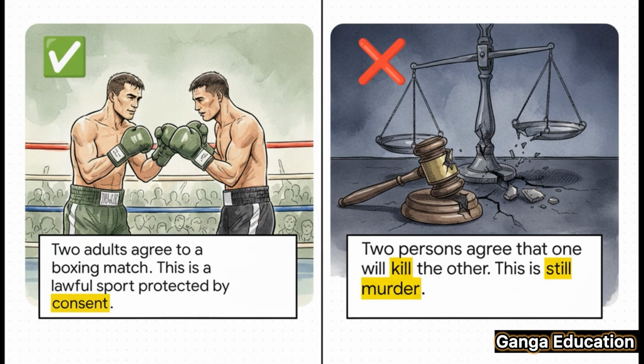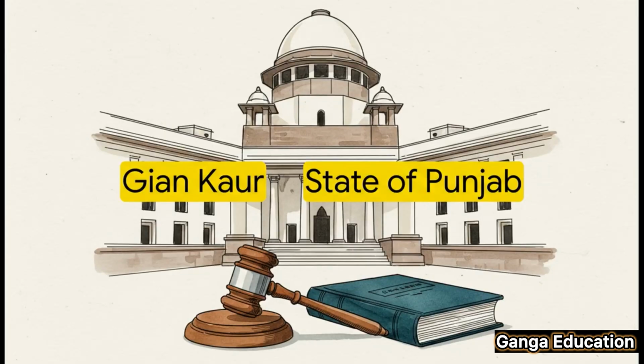But on the other hand, if two people agree that one will kill the other, that is still murder. Consent has absolutely no power to make that act legal because taking a life is an offense independent of any agreement. Now, let's turn our attention to a really important landmark case, Gian Kaur versus the State of Punjab.